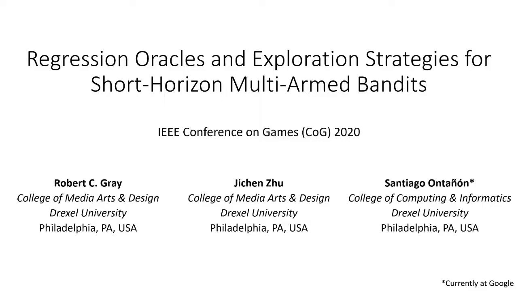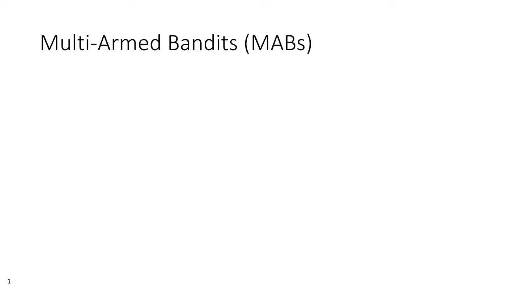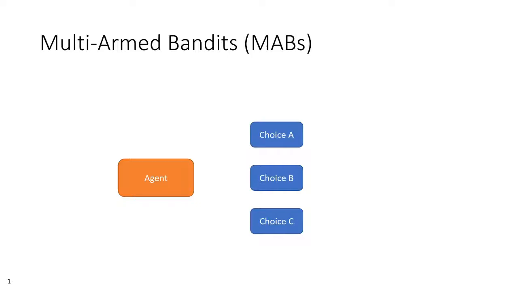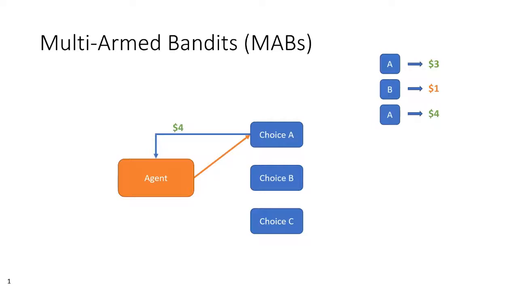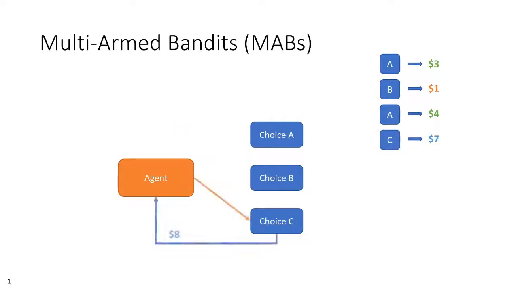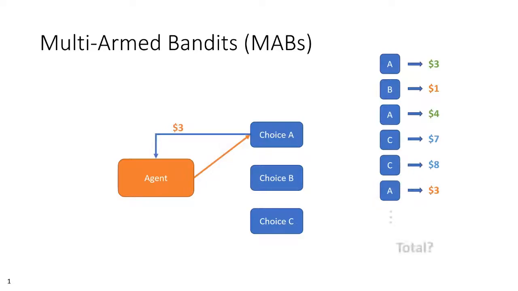And with that said, let's talk a bit about short-horizon multi-arm bandits, also called MABs or just bandits. MABs are a class of sequential decision problem, where an agent must make a series of choices among a potential set of actions, where each choice will offer a reward that is not known until it is made. This agent wishes to maximize the total reward that they receive from their string of choices, and so it must somehow split its efforts between exploring the options, to see what reward they offer, and exploiting the option it believes to be the best. And a lot of research has gone into exploring the policies that such an agent might use to make those choices.